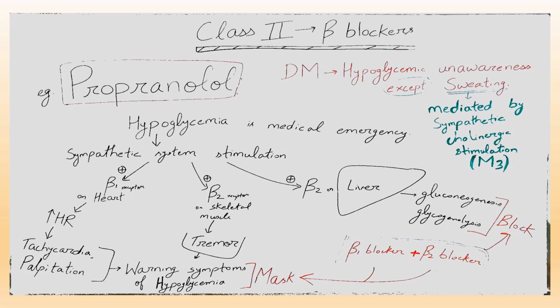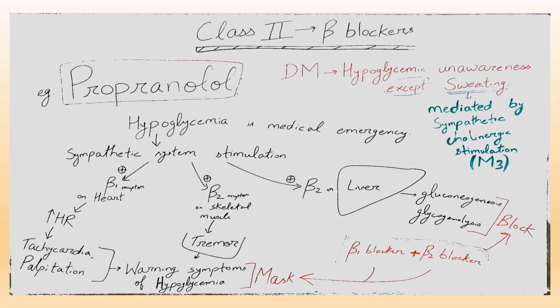So warning symptoms of hypoglycemia like tachycardia, palpitation, tremor will be masked. So at the time of hypoglycemia, the patient will not exhibit the warning symptoms of hypoglycemia like tachycardia, palpitation, tremor.